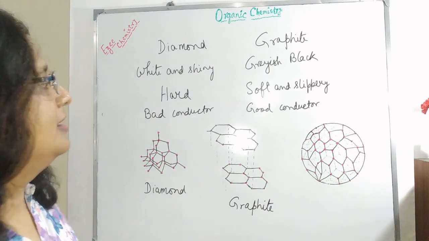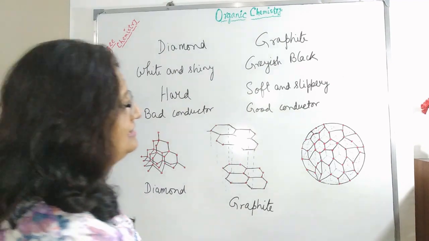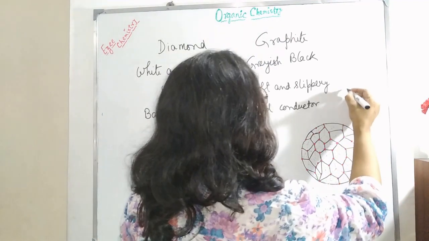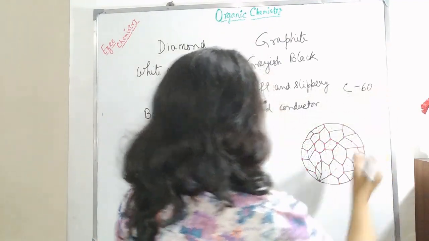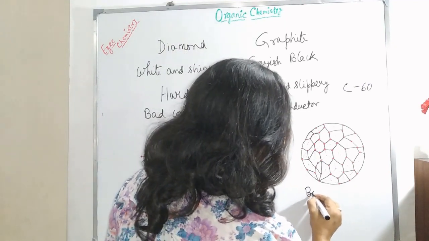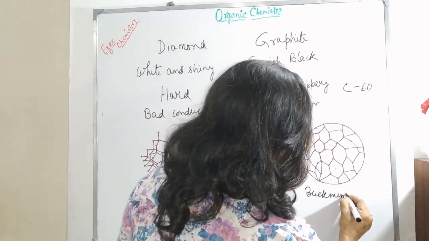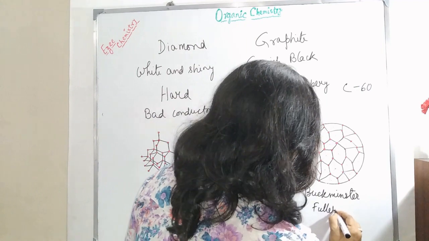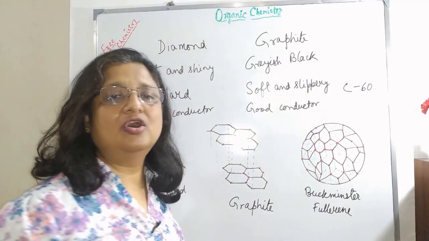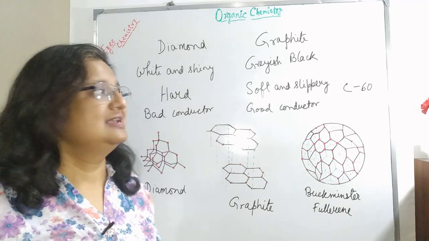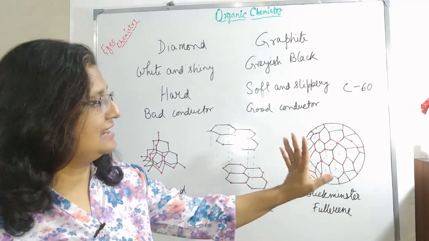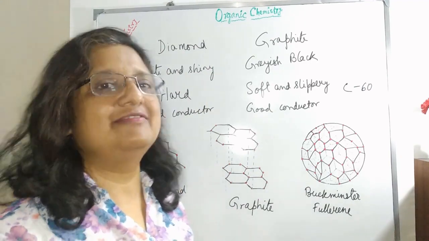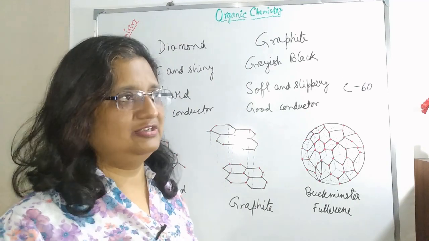The third type of allotrope that we will be discussing here has a structure like this. It is made of 60 carbon atoms and its name is Buckminster fullerene, or commonly said as buckyballs. This structure is not that scientifically drawn. Actually, it looks like a football with several pentagons and hexagons joined together.